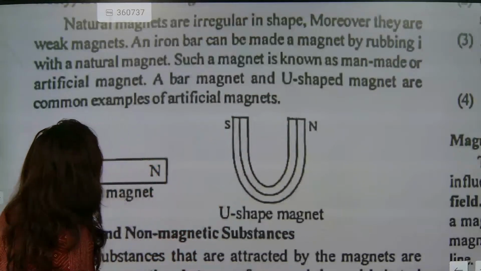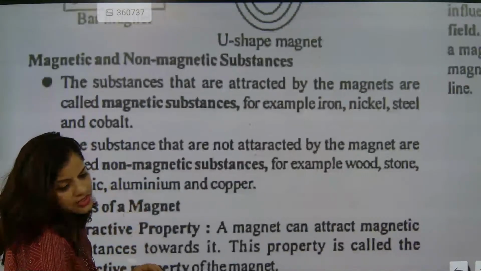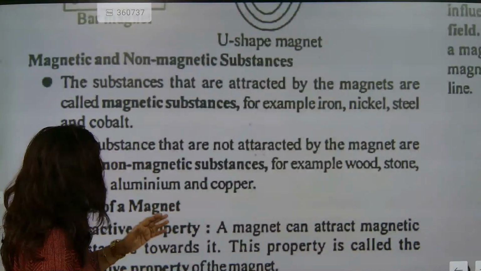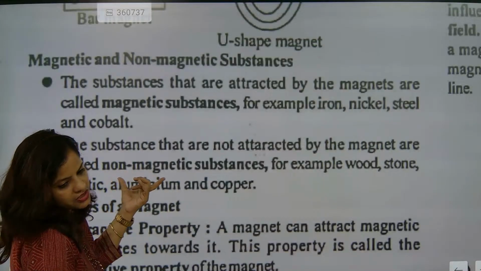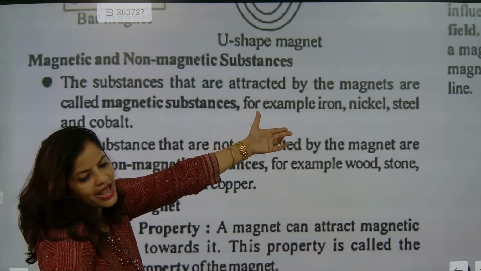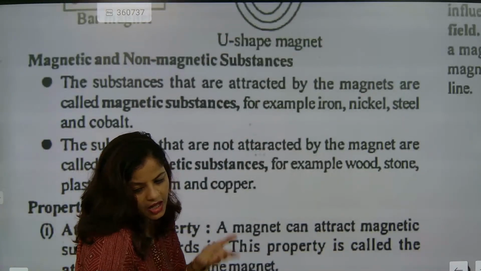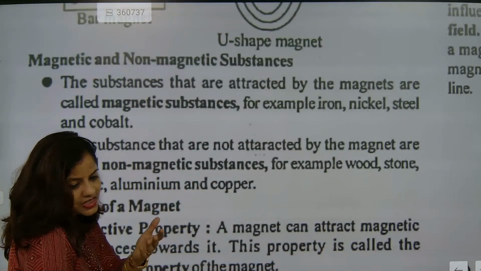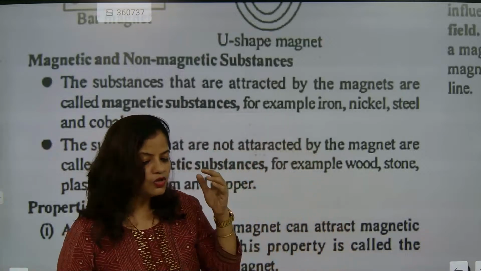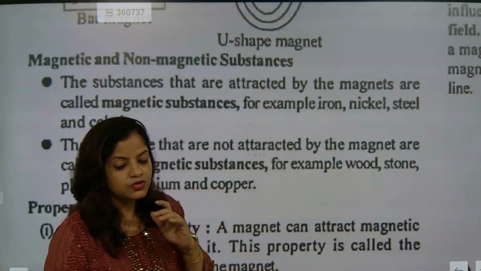Okay. Now here, magnetic lines of forces, they are connected. So those substances which are getting attracted by a magnet are called magnetic substances. Examples of magnetic substances are iron, nickel, steel, and cobalt. These are ferromagnetic. Ferromagnetic means those substances which can get attracted by a magnet. And in class 11th and 12th, you might have understood ferromagnetism and paramagnetism. Understood?